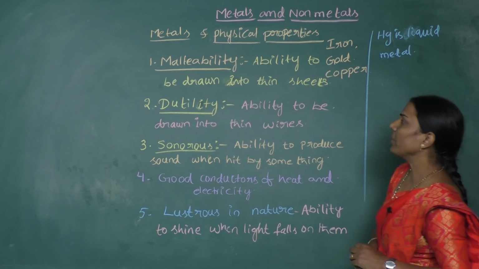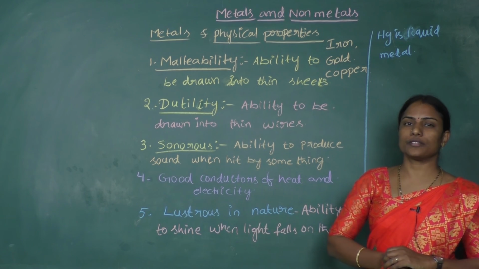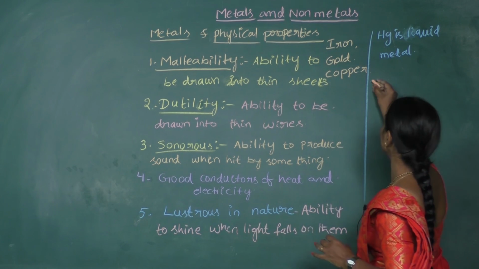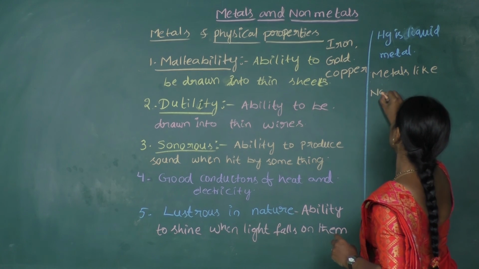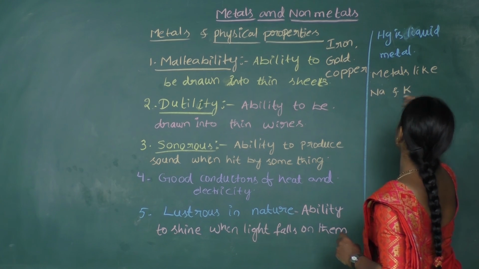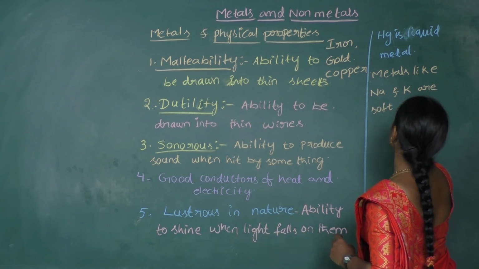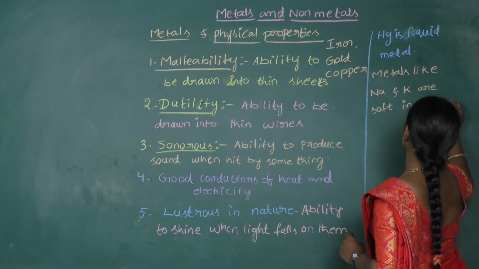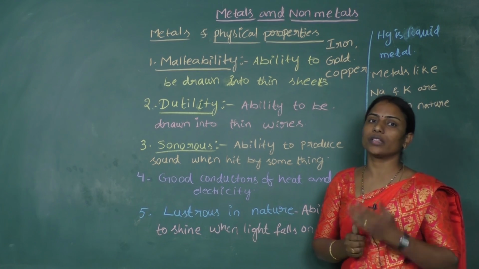And most of the metals are hard, right? But we have a few metals which are soft, like sodium and potassium. They are like waxy metals and you can cut them with a knife.